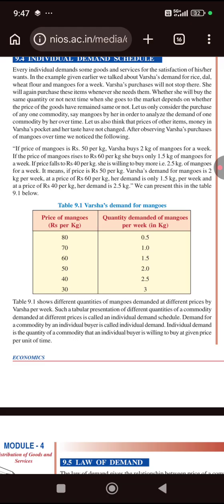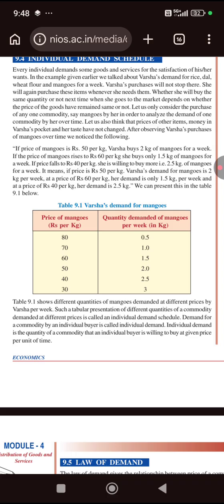So, in the individual demand schedule, table 9.1, Varsha's demand for mangoes, the price of mangoes per kg increases from 30 rupees per kg to 80 rupees per kg, and the quantity of mangoes demanded per week decreases from 3 kgs at 30 rupees to 0.5 kg at 80 rupees.